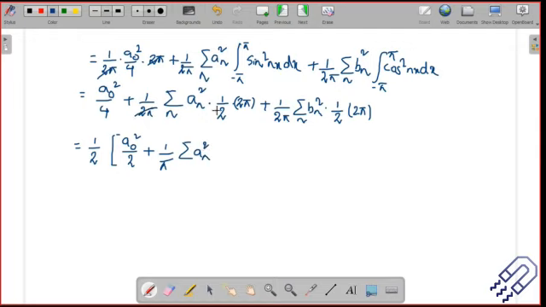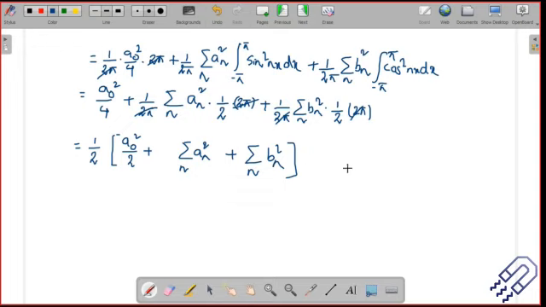Half I've taken, so the 2 pi gets cancelled, so even 1 pi is not there. The 2 pi gets cancelled here, 2 pi gets cancelled here, half I've taken out, and this is fine. And plus summation n b n square.